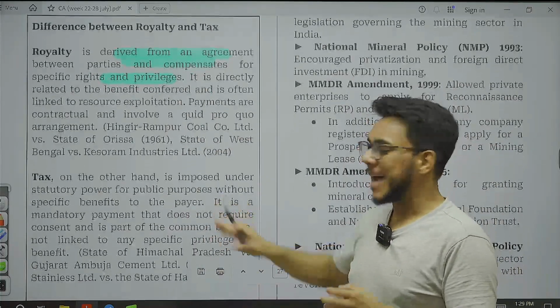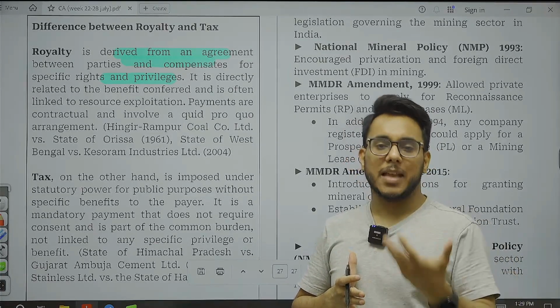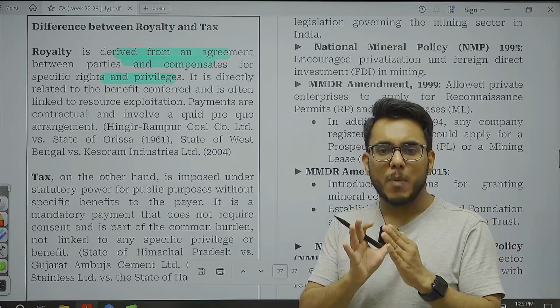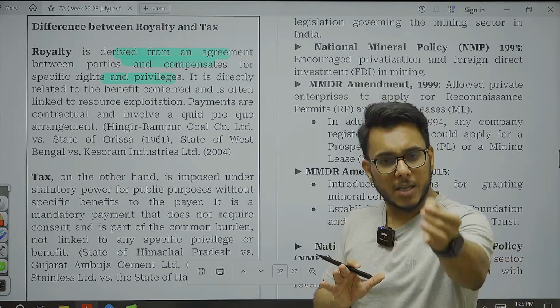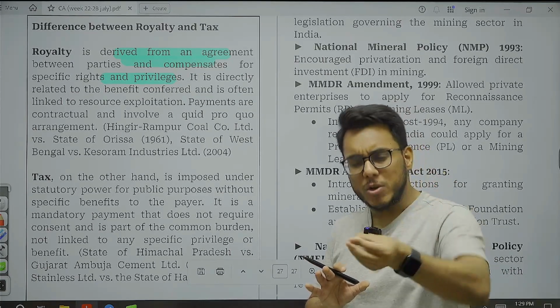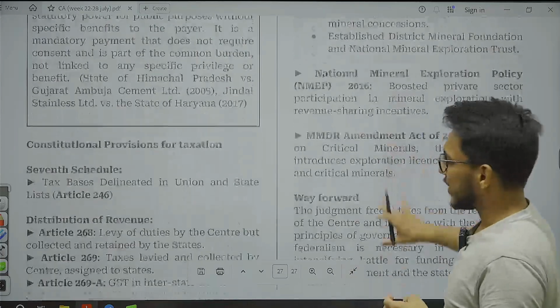Basically, tax is a statutory power given to the government. Any activity, they can tax. What is a royalty? A royalty is an arrangement between two parties. For example, I give you my land, you take out stones from my land, and for every ton of stone you take, you need to give me some money. That is royalty. Okay, so that is something that we have here.